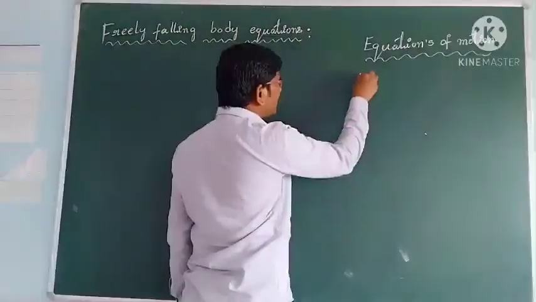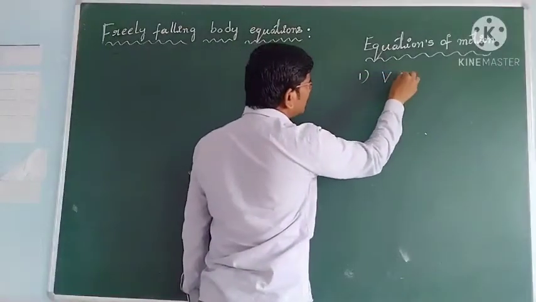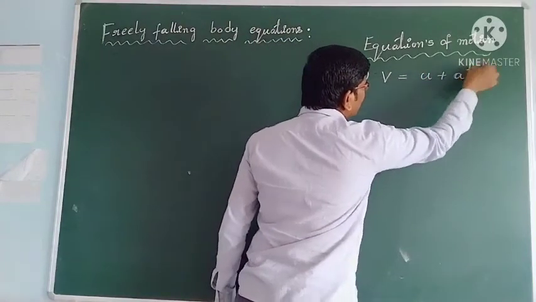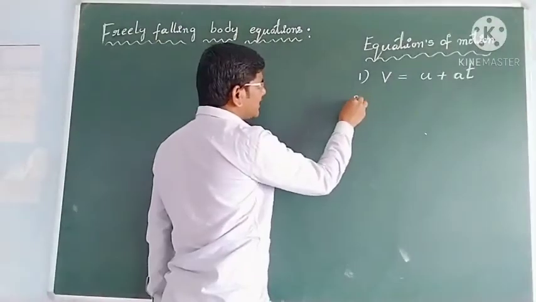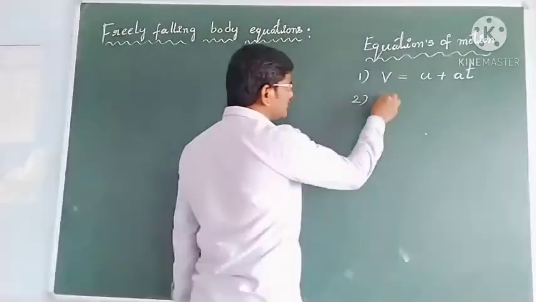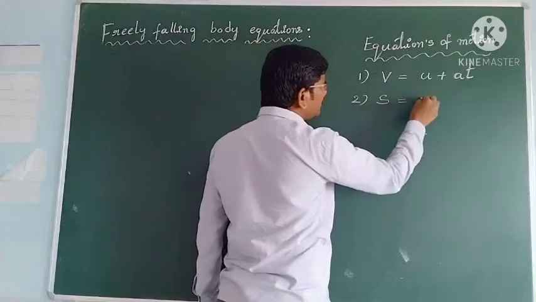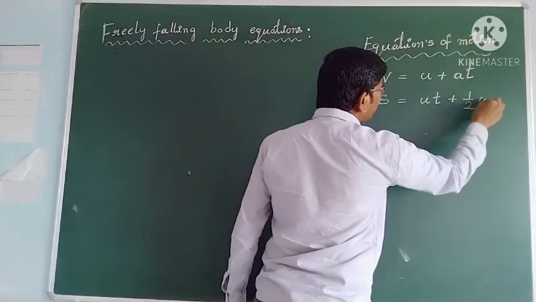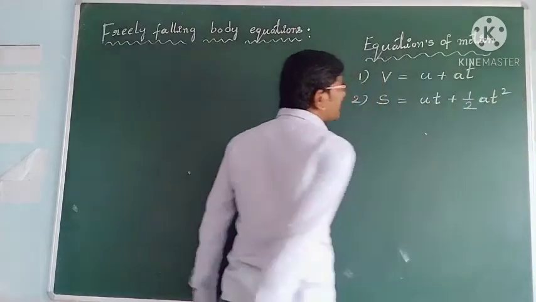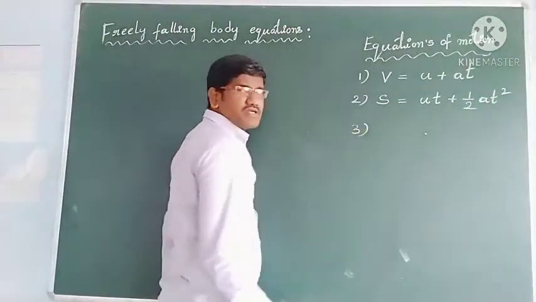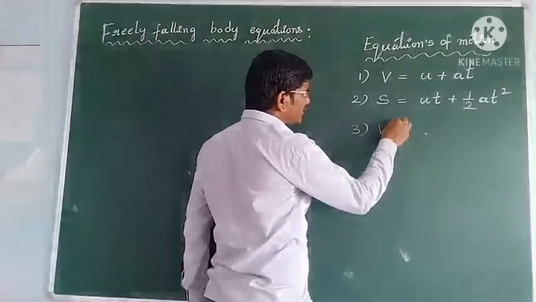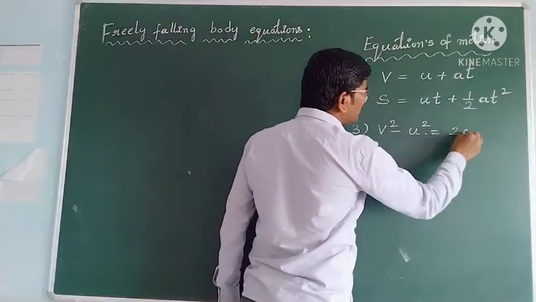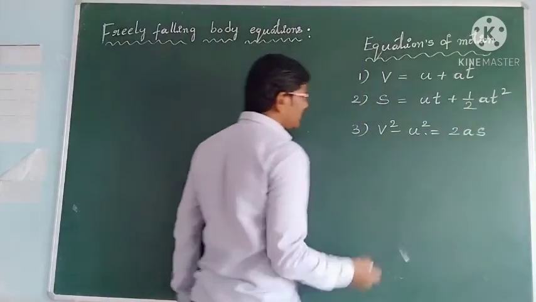The first equation: v equals u plus at. The second equation: s equals ut plus half at square. The third equation: v square minus u square equals 2as.